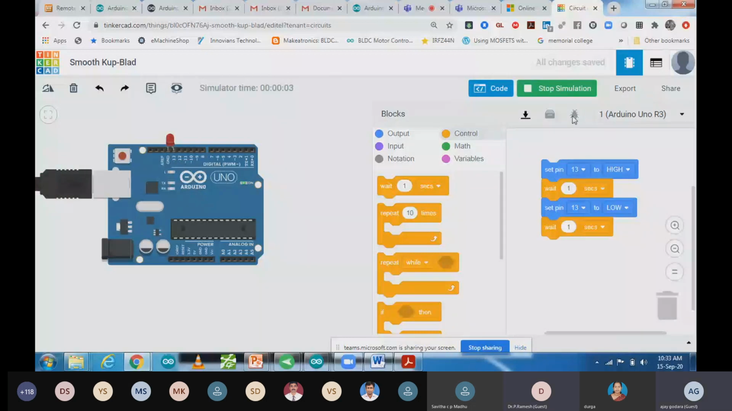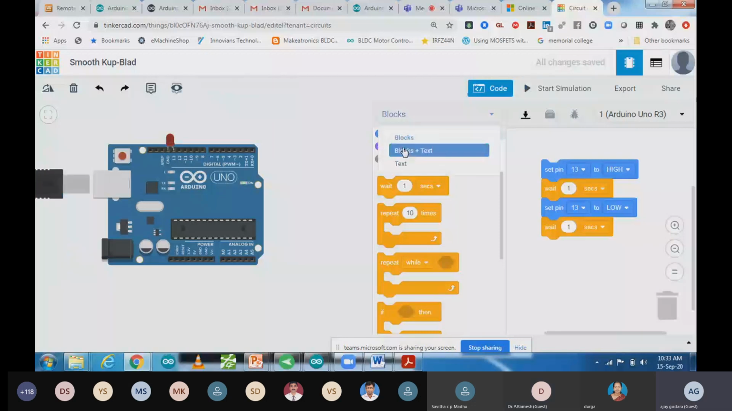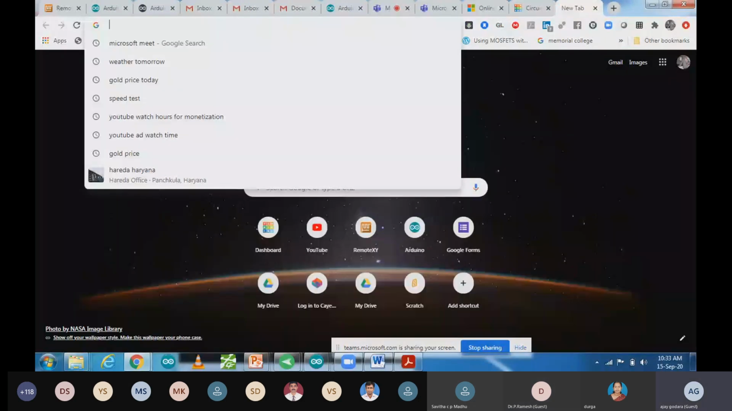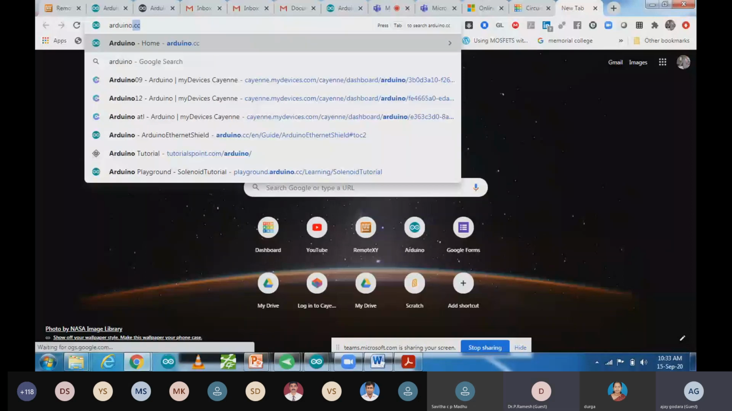Now you can see the embedded C code. So this one is my code over here, embedded C code in block plus text. So I'm going to copy this code. You can copy it or you can download this code from over here. I'm just going to copy it. And after that, I'm going to open the Arduino website, arduino.cc. That website, I'm going to open it.